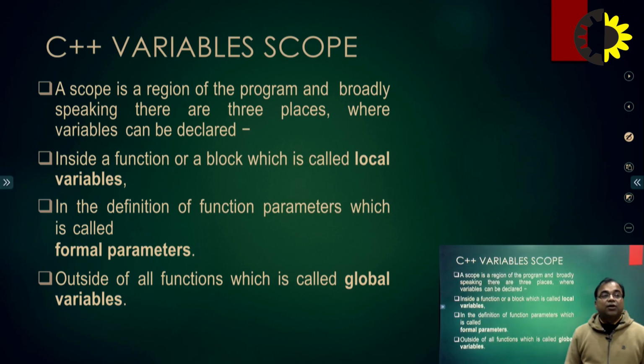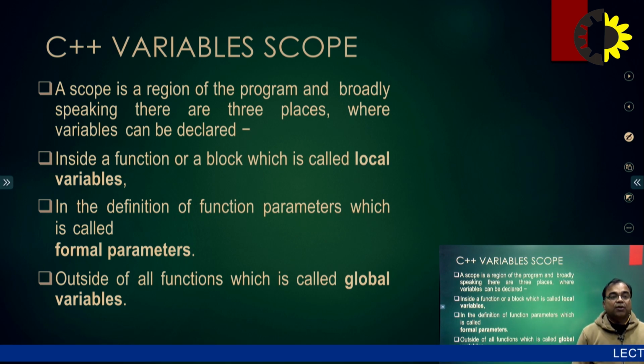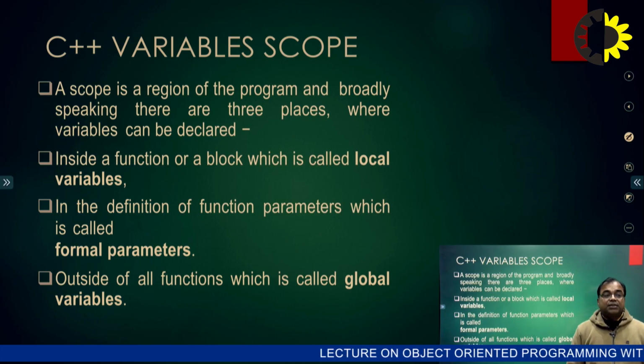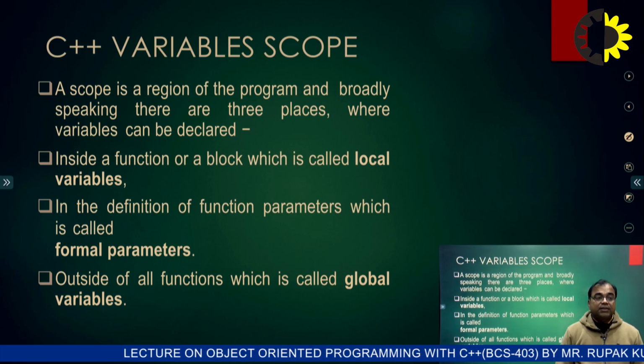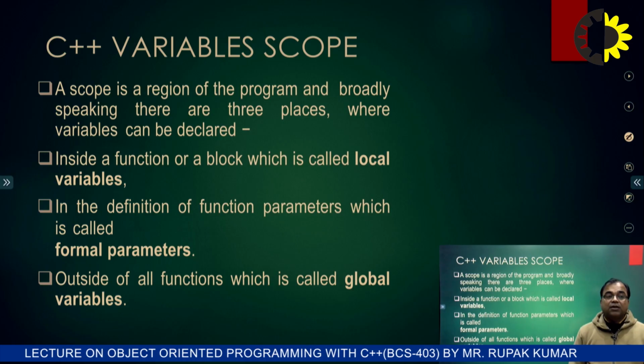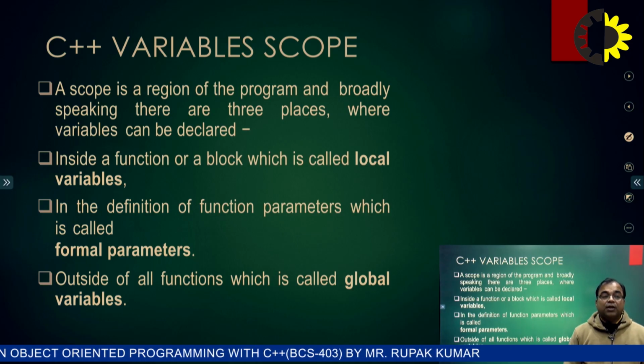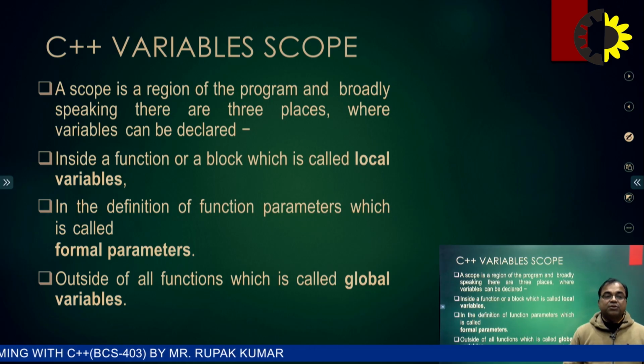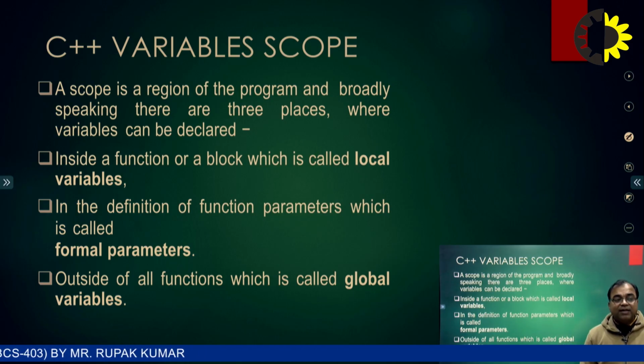Next is C++ variables. What is the scope of the variables? If we talk about the scope of variables, a scope is a region of the program, and broadly speaking there are three places where variables can be declared. First is inside a function or a block, which is called local variables. Locally inside some block we use some variables, that is called local variables.